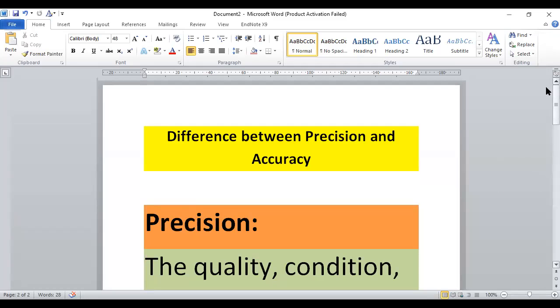Hello everyone, I am Hina and today I am here with another most important topic for statistics: the difference between accuracy and precision. The difference between accuracy and precision is a very hot topic, and many of us have no clear concept about the definition of accuracy and precision.